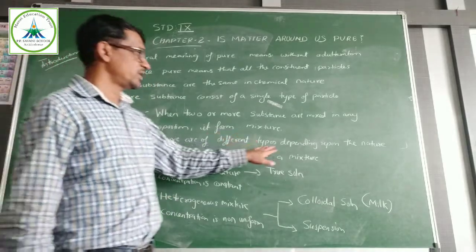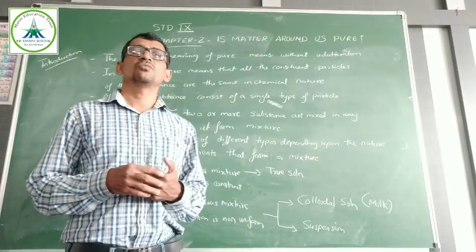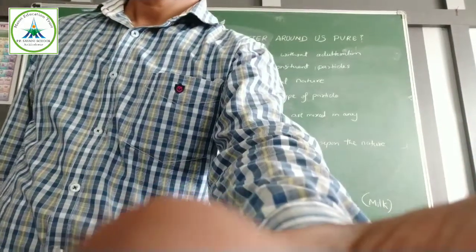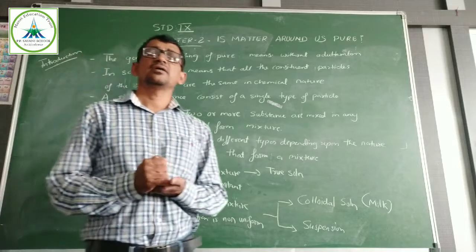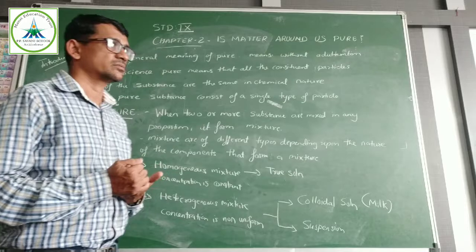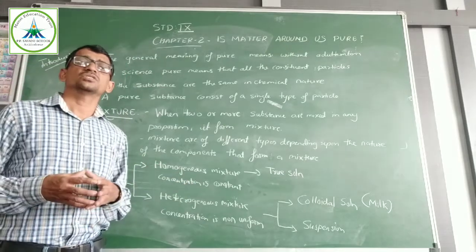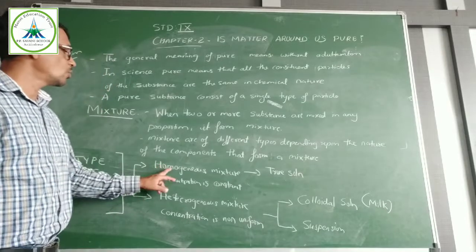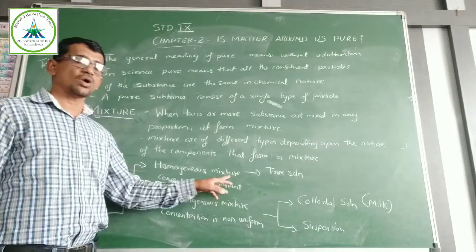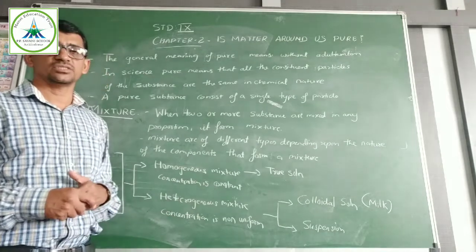Mixtures are of different types depending upon the nature of the components of the mixture. So different components we add, then different types of mixture are obtained. There are two types of mixture. The first one is the homogeneous mixture. If the component concentration is constant throughout, then it is known as a homogeneous mixture.